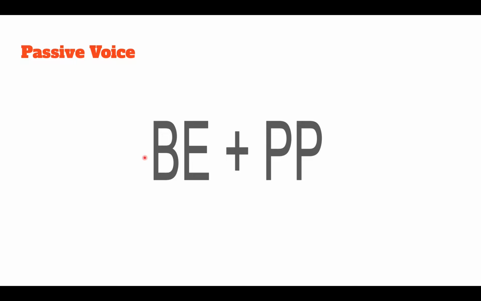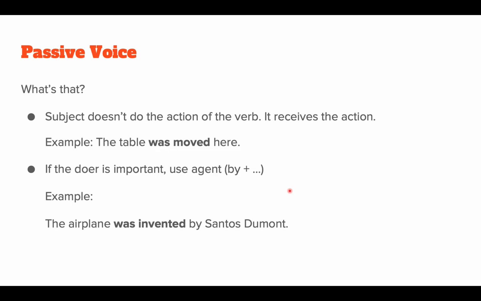Be in the present perfect. Has been, have been. Be in the past perfect, had been. Okay? With all the verb tenses conjugated only in this be here. Because the principal verb, the main verb, is always in the PP. Always. Right? If you look back here, was, simple past.